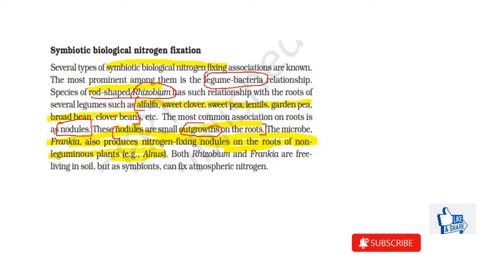So another example is Frankia, which is producing these nitrogen fixing nodules on the roots of a non-leguminous plant. The example they have given is Alnus, and the microbe which is producing the nitrogen fixing nodules is the Frankia.